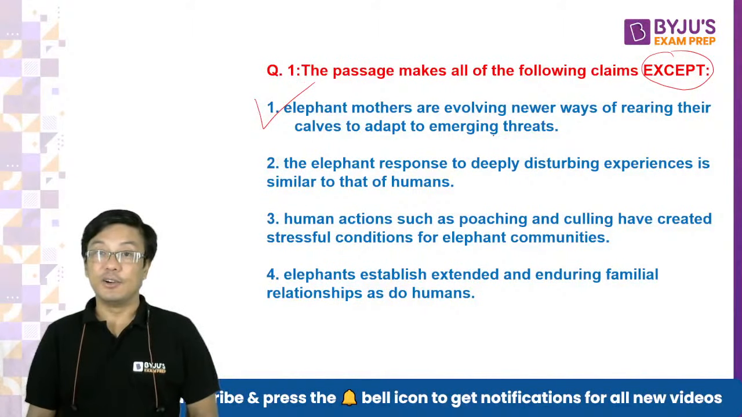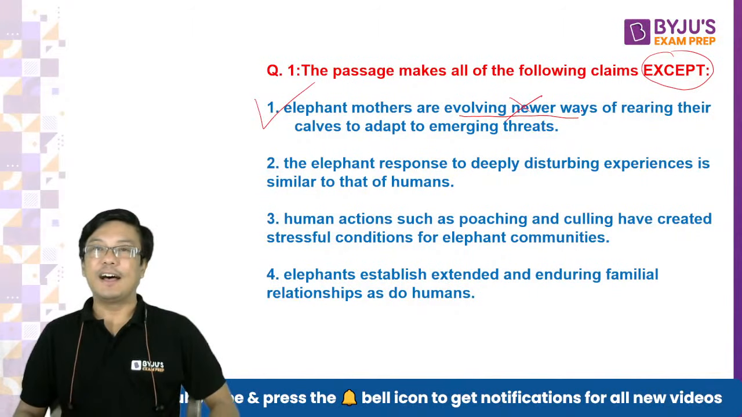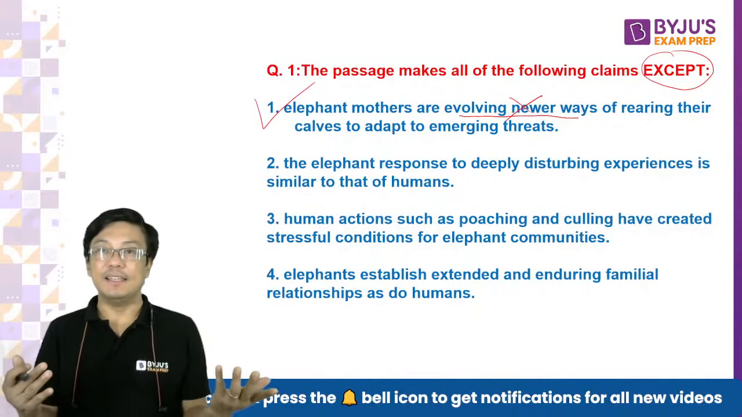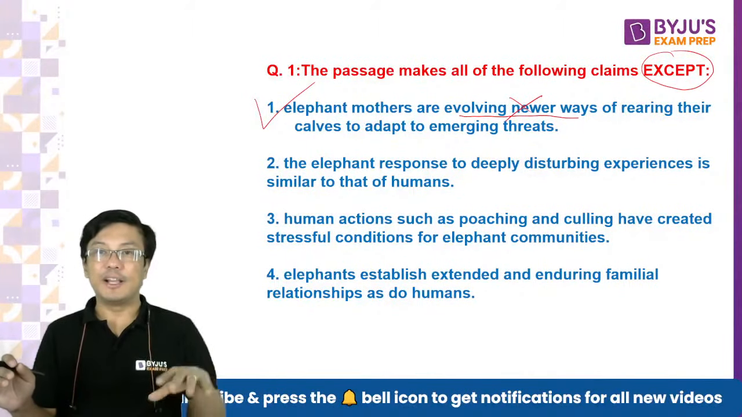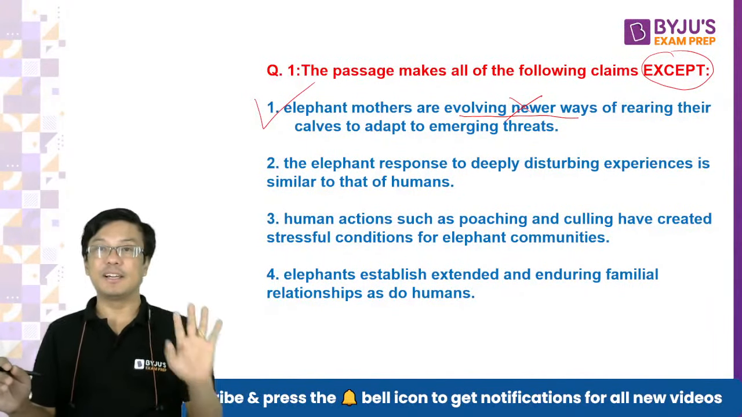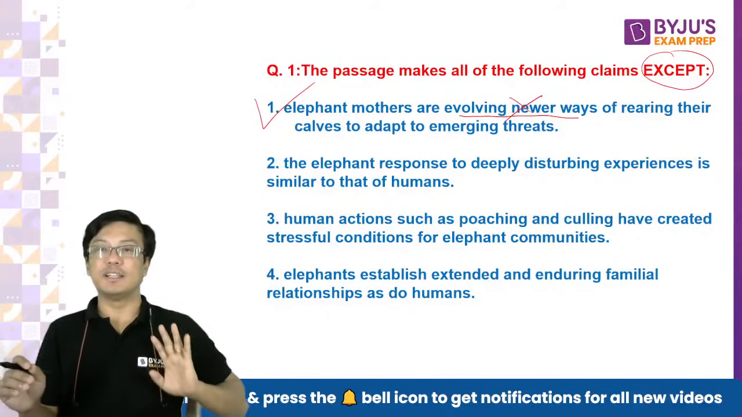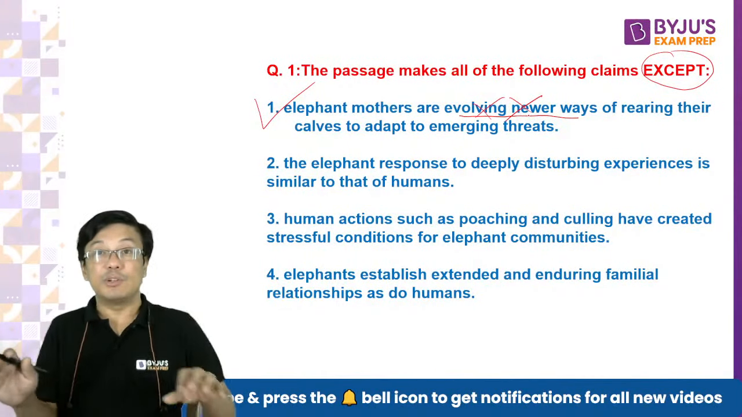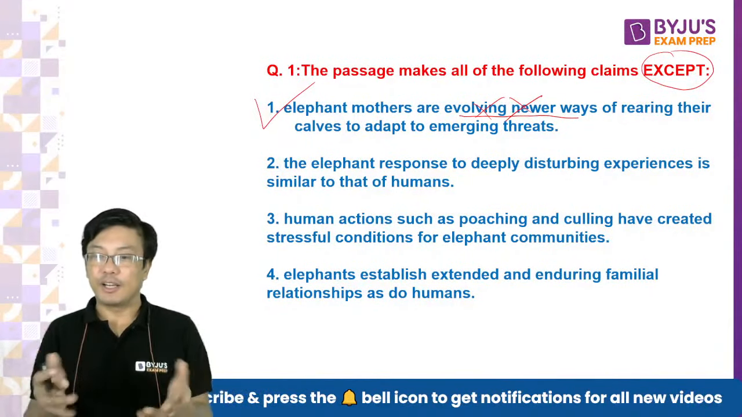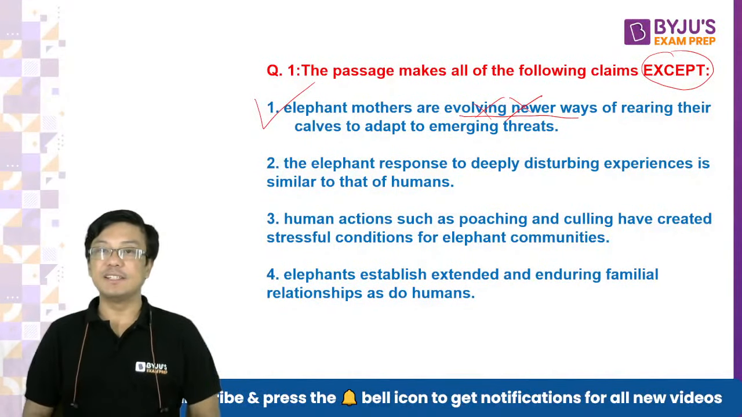1 is the answer. देखो, are they evolving newer ways? No. They are getting affected very badly, right? Because of all these threats, right? They have become mad. They have become hyper aggressive. They have become psychologically disturbed. So they are not evolving new ways. If they were evolving new ways, they would have coped with it. इन पे कोई फर्क नहीं पड़ता. ठीक है. So the best answer is 1.